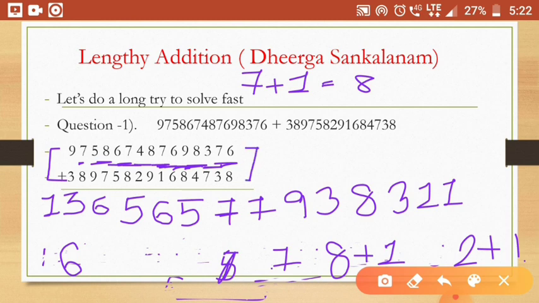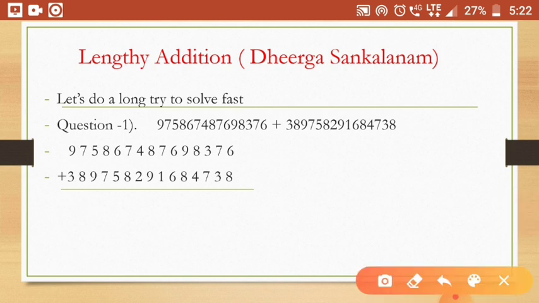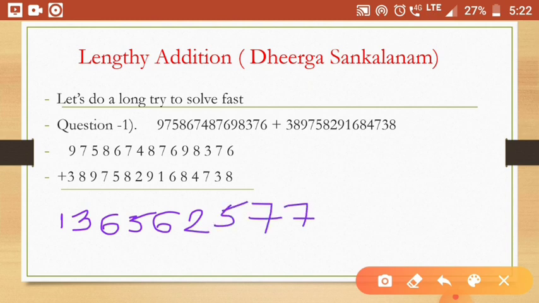Okay, the end number of 6 and 8 is 14, but here you have to write 4, means your final answer is 1, 3, 6, 5, 6, 2, 5, 7, 7, 9, 3, 8, 3, 1, 1, 4.